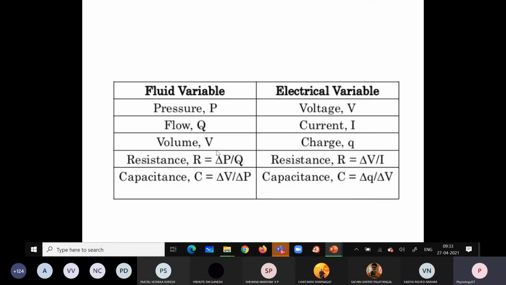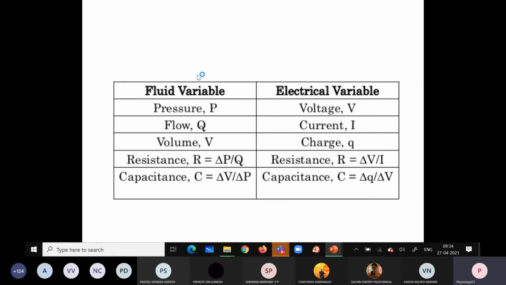When we reshuffle the formula, that is Q is equal to delta P by R, and when we are going to calculate the resistance, the resistance is directly proportional to the pressure and inversely proportional to the blood flow. Okay, so the capacitance in the electrical variable is equal to the capacitance in the fluid variable. How are we going to compare the electrical variable to the fluid variable in physiology? Okay, I hope you understood.